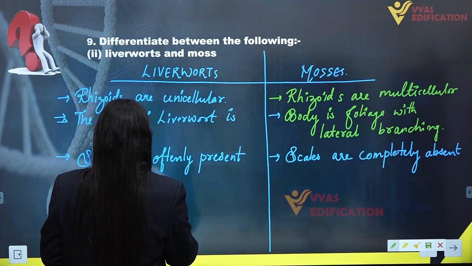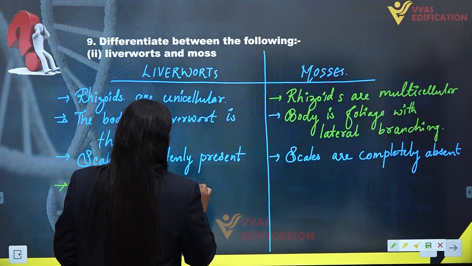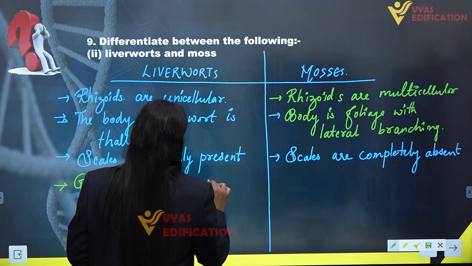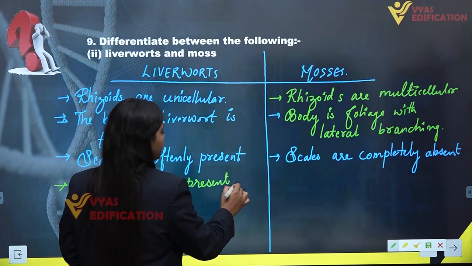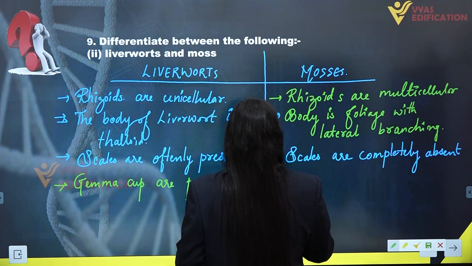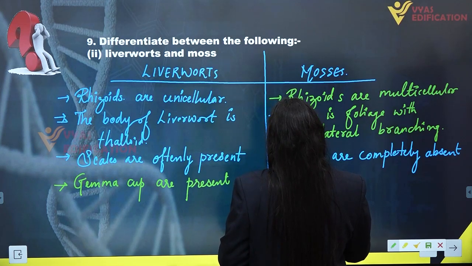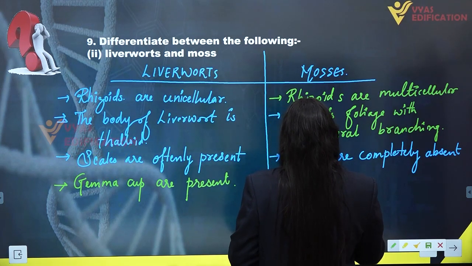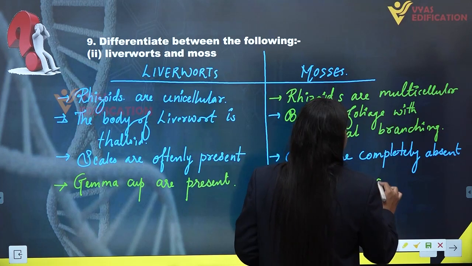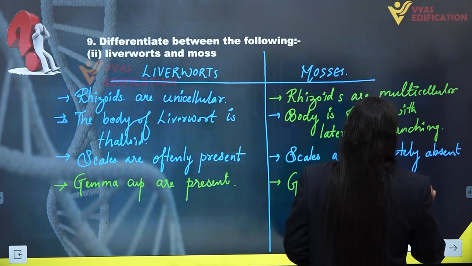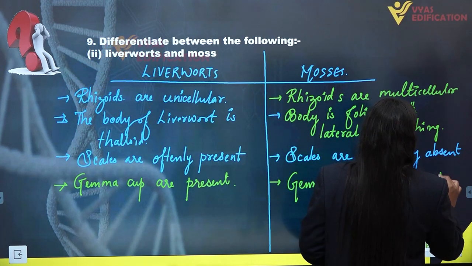So gemma cups are present in liverworts, and the gemma cups are absent in case of mosses.